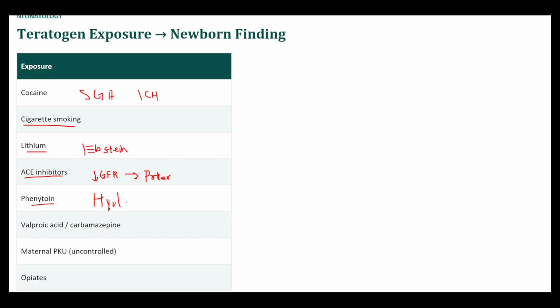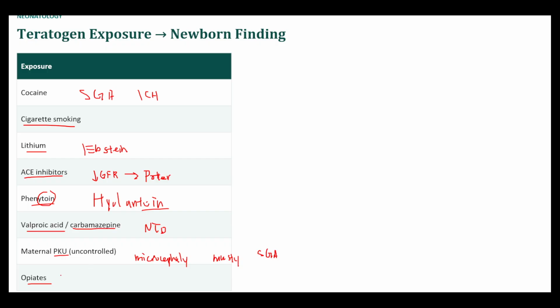Okay, phenytoin is associated with fetal hydantoin syndrome. I just remember that because they both have the toin at the end. The characteristics of fetal hydantoin syndrome, I think it causes cardiac and limb defects. There's probably other things as well. Valproate and carbamazepine, these are going to be neural tube defects or NTDs. PKU is going to cause microcephaly, which is a small head, and I always remember musty odor. I don't know why. It also causes cardiac defects and I believe small for gestational age, so SGA.